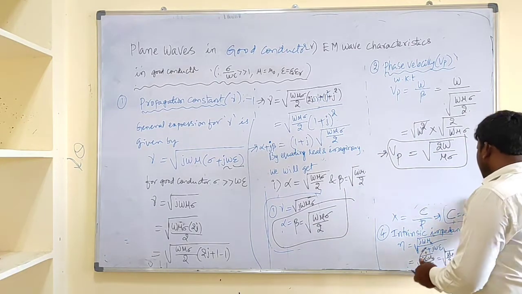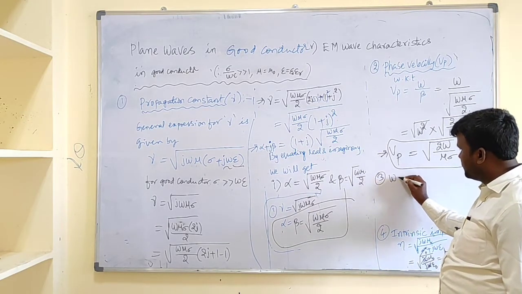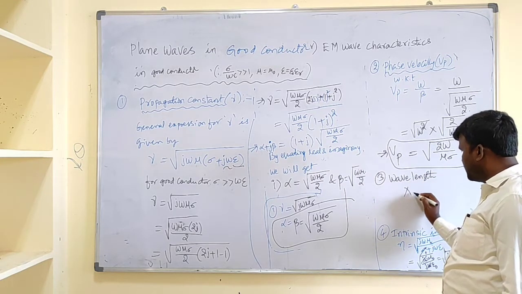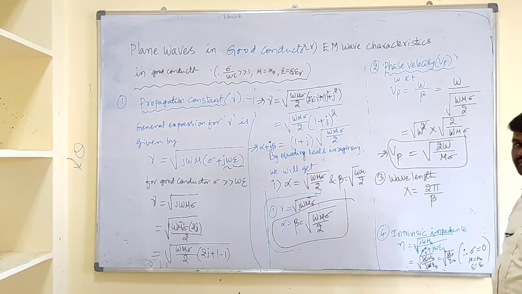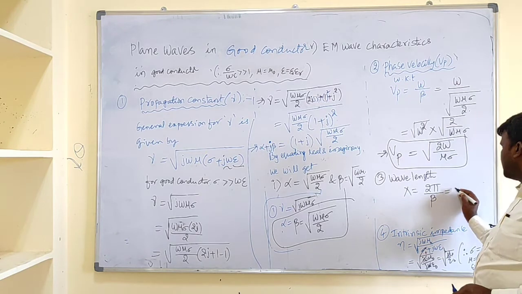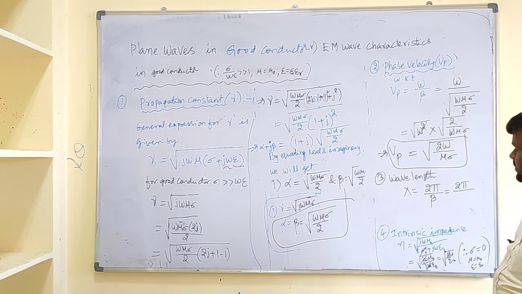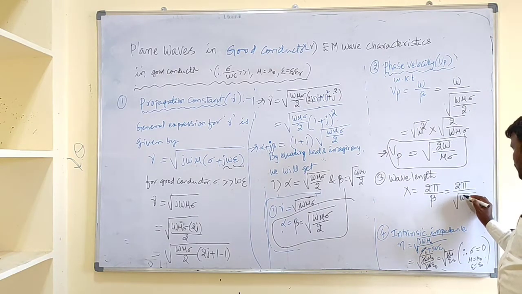Next, the third one, wavelength lambda. What is the expression for the wavelength? Lambda equal to 2 pi by beta. The expression for beta is under root omega mu sigma by 2.